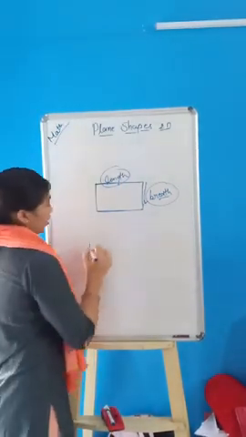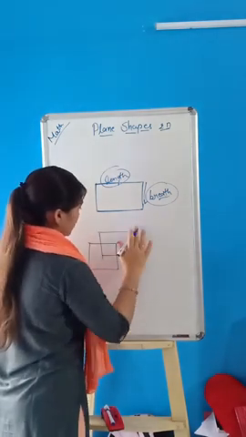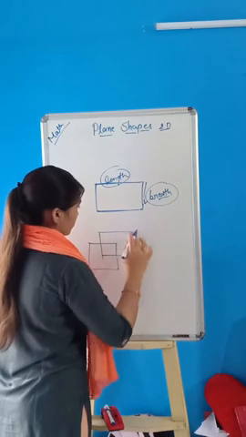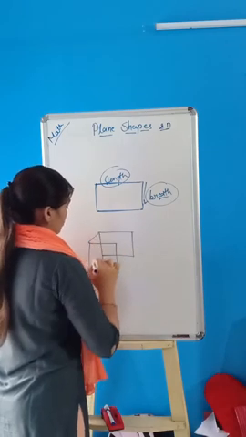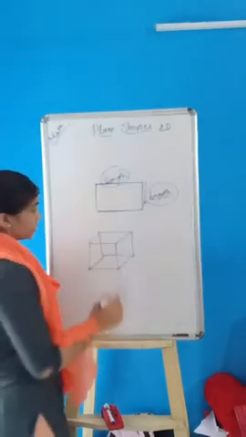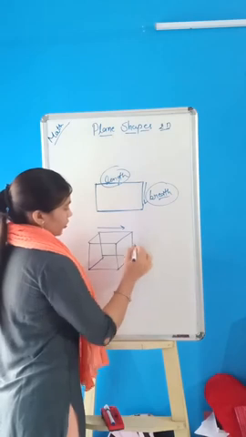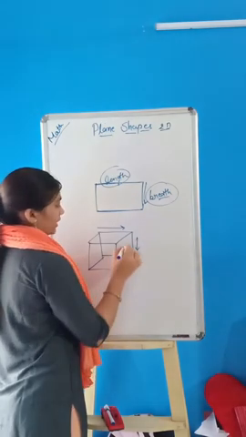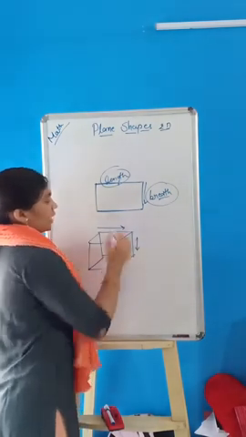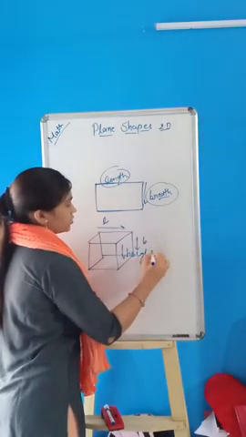Like that, for 3 dimensions, I draw the cube. For the 3 dimensions, it has a length, breadth and height.